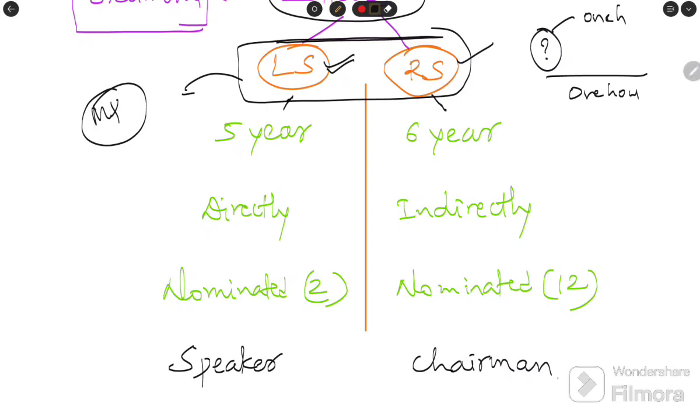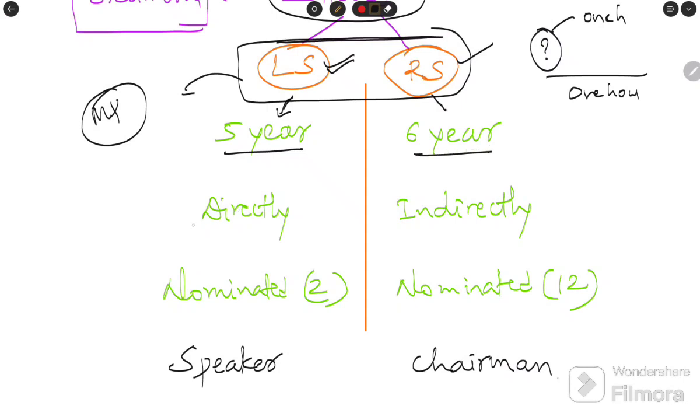The members of Lok Sabha and of Rajya Sabha are both called MPs, members of parliament. The term of a Lok Sabha MP is 5 years, and in Rajya Sabha the MPs can occupy office for 6 years.